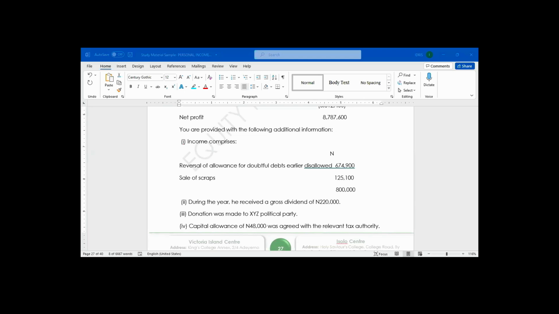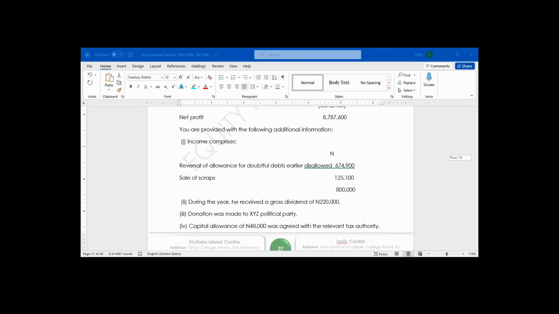One of the incomes is allowance for doubtful debt, provision for doubtful debt that they disallowed. They did not allow it as an expense. They now recover it. They now reverse it as an income. My question is, is it taxable income or non-taxable income?